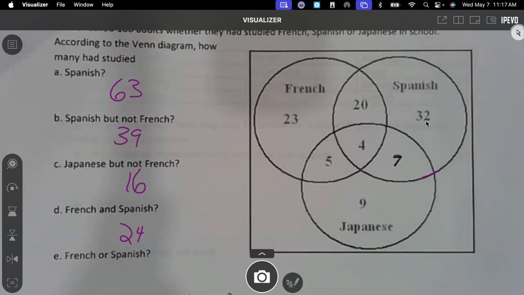How many studied either French or Spanish? So you're looking at all those that studied French and all those that studied Spanish. No need to count twice. Please don't count 24 twice. Does that make sense? Just because it's in French, don't then go count it in Spanish as well. You would just do this one, this one, this one, this one, this one, this one. That's either French or Spanish.